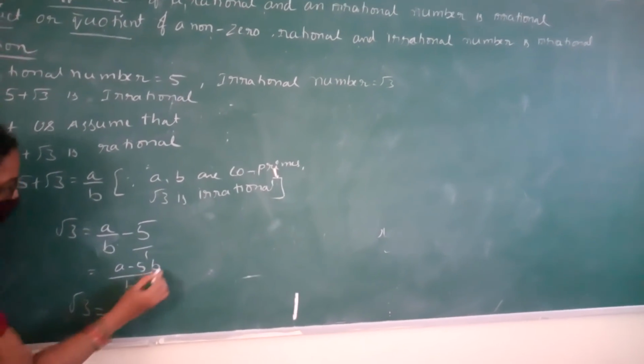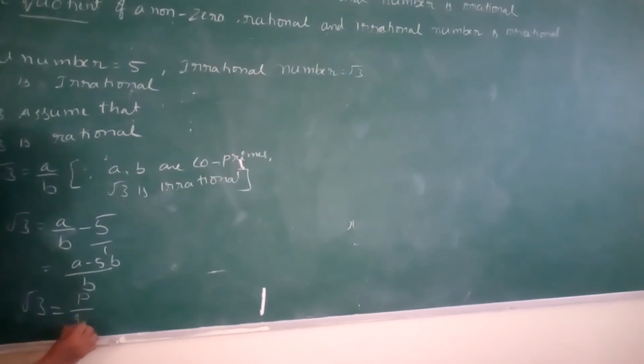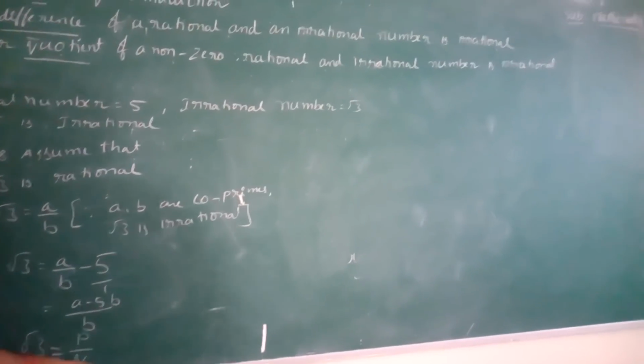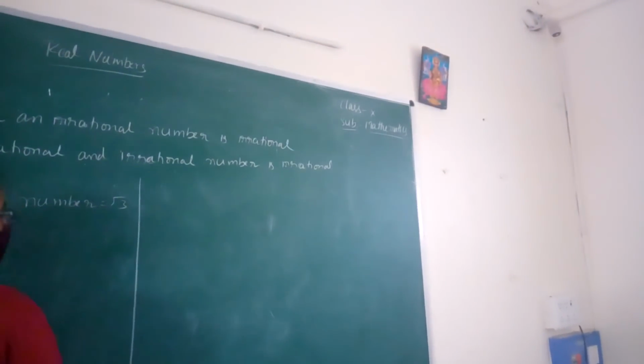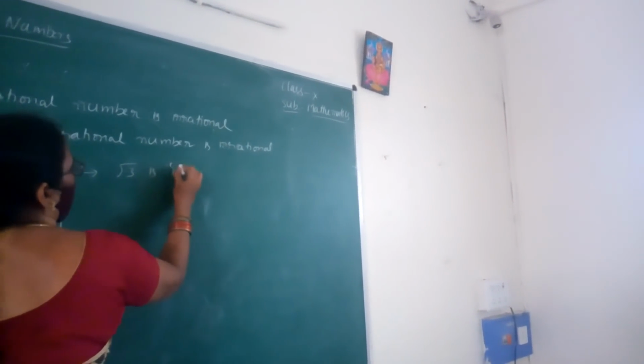We take a minus 5b as p and b as q. Observe carefully. Root 3 is in the form of p by q.